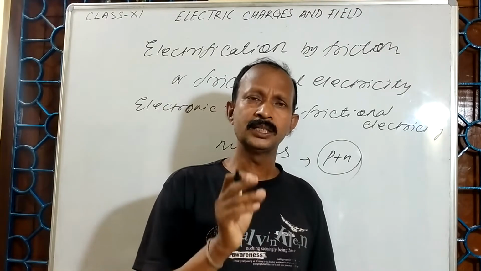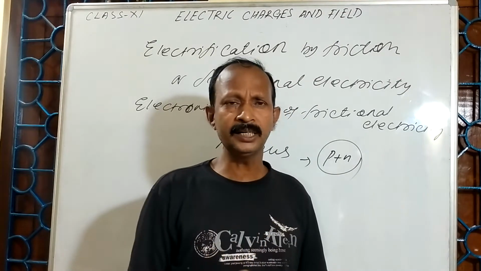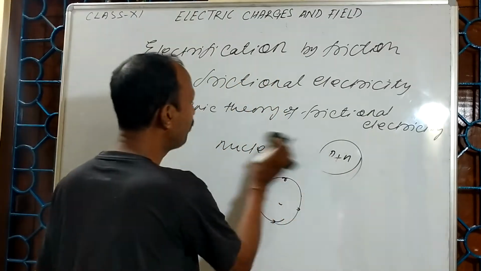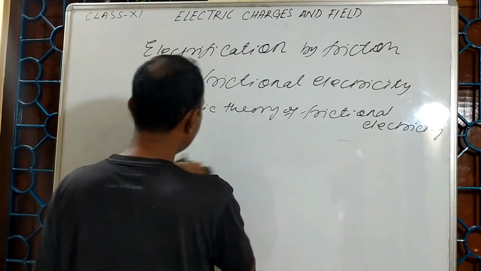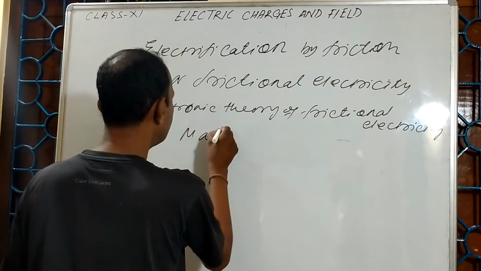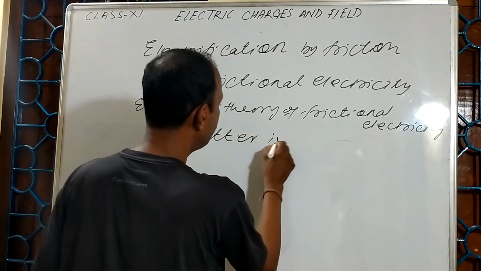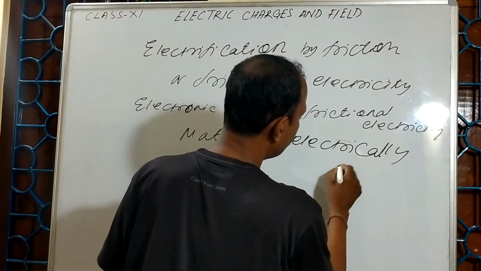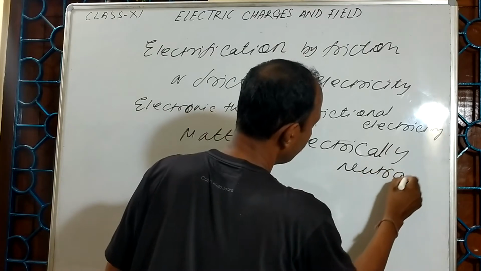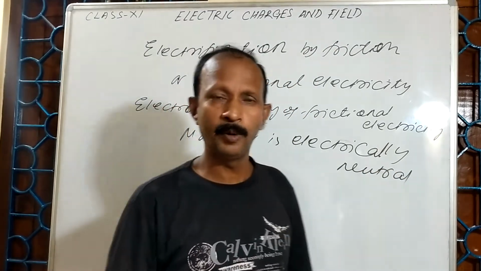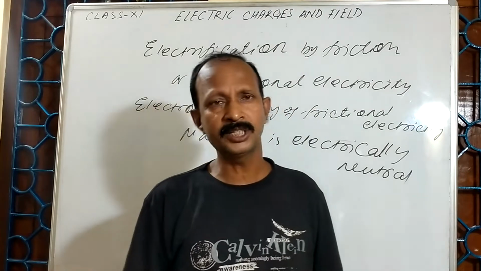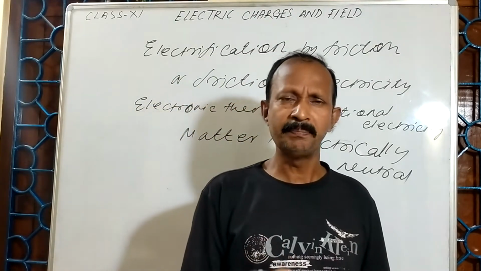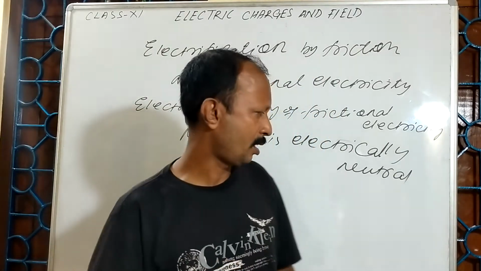Neutral in the sense the positive charges and the negative charges cancel each other. Matter is electrically neutral because the positive charges and negative charges cancel each other.